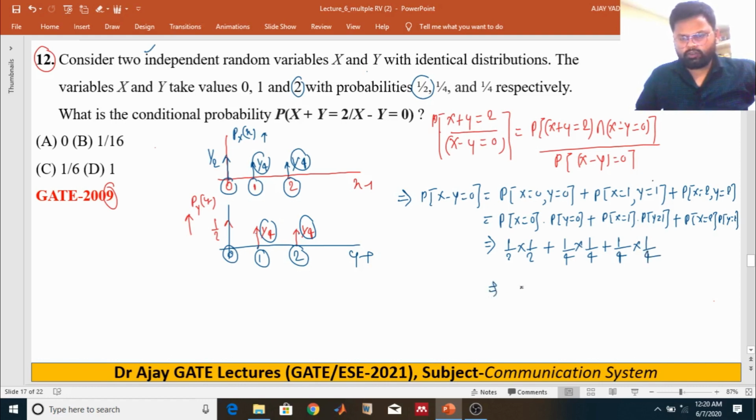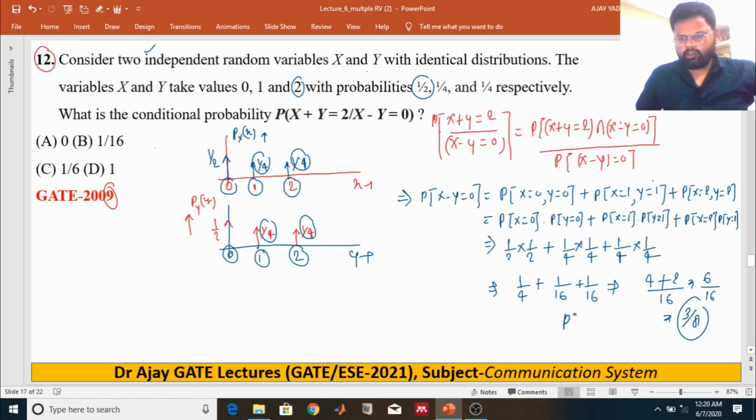plus this one and this one. Then you have 1 by 4 plus 1 by 16 plus 1 by 16. Taking the common denominator 16, you get 4 plus 2, which is 6 by 16, that is 3 by 8.